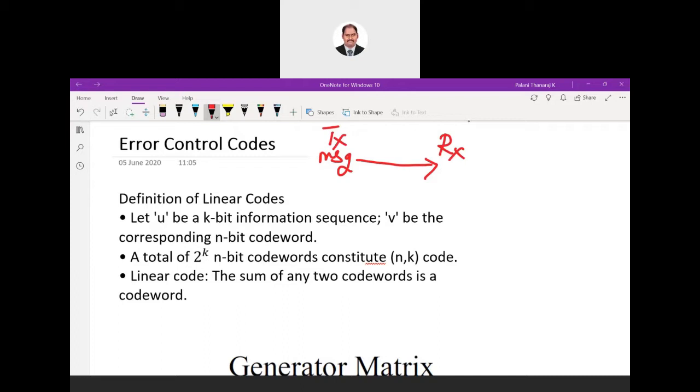So our purpose is to send the data from one point to another point. This is the transmitter end where you are collecting the data, and we have to send it to the receiving end. Suppose you take a mobile call. You need to make a phone call.